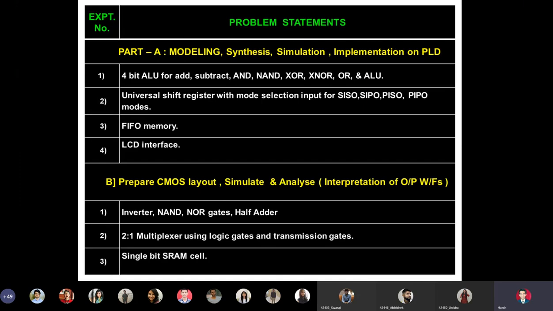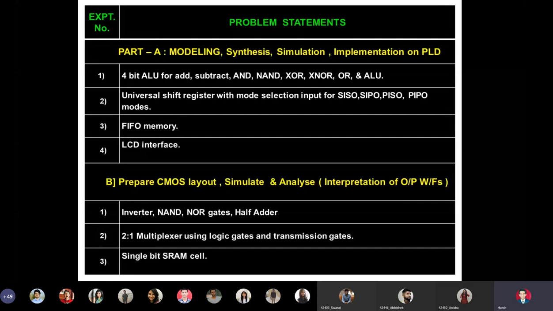That is why our flow will be inverter, NAND, NOR gates. After that we will learn how to make a transmission gate layout and simulate it. Then using the transmission gate we will build a 2:1 multiplexer. Then we will convert two such multiplexers into an XOR and an AND gate. From second year you know that a half adder is a combination of two gates, namely an XOR gate and an AND gate. So we will first learn how to make a transmission gate.